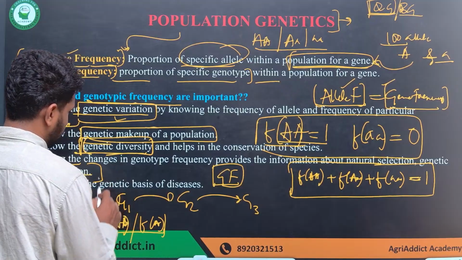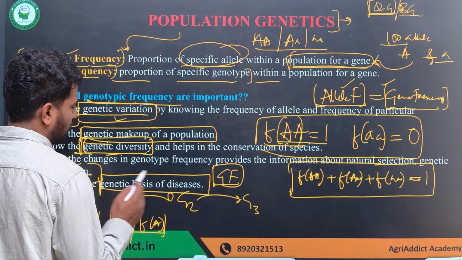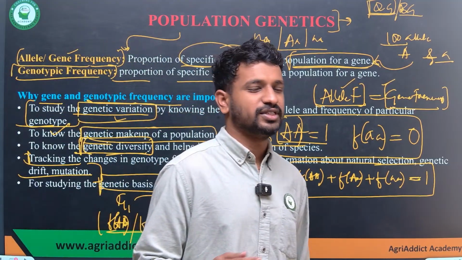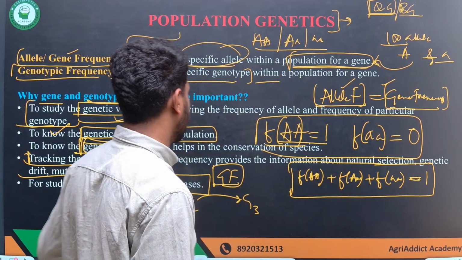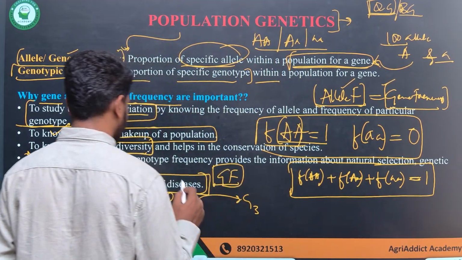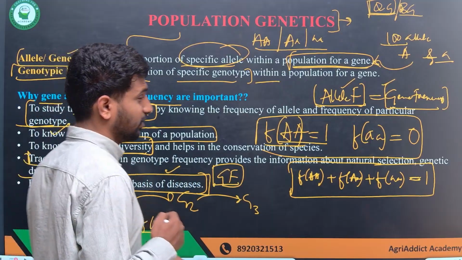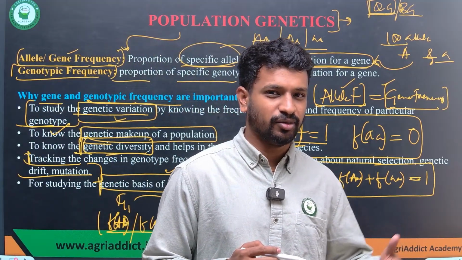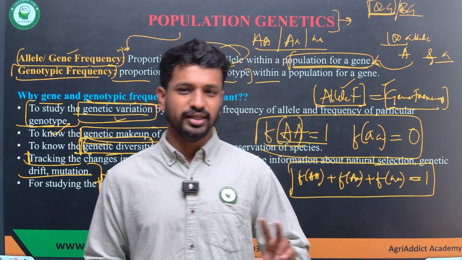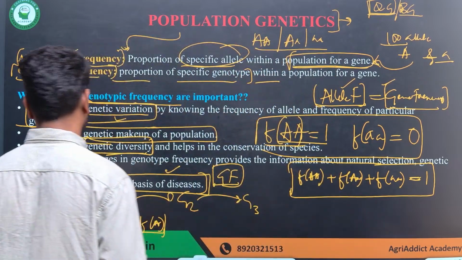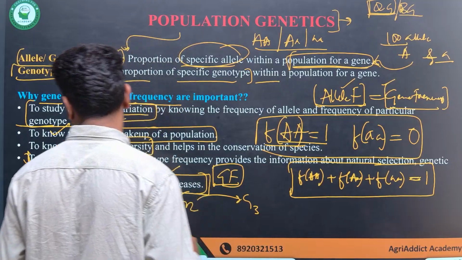And for the study of the genetic basis of disease, we have several disorders which are recessive in nature. Just by understanding their frequency, we will be able to study their genetic basis. Whether it is genetically recessive or dominant will be known based on the frequencies of the alleles. Okay, that's the whole importance of the allelic frequency and the genotypic frequency.